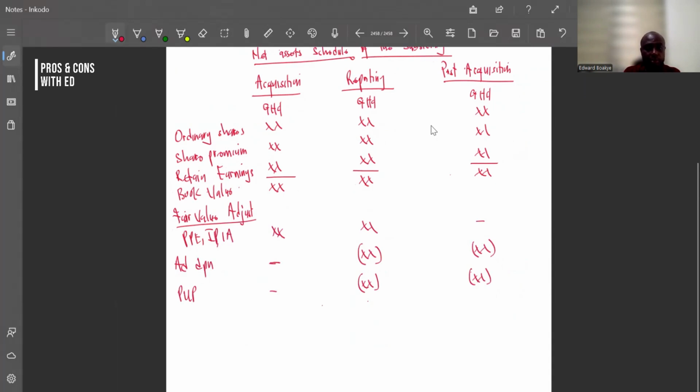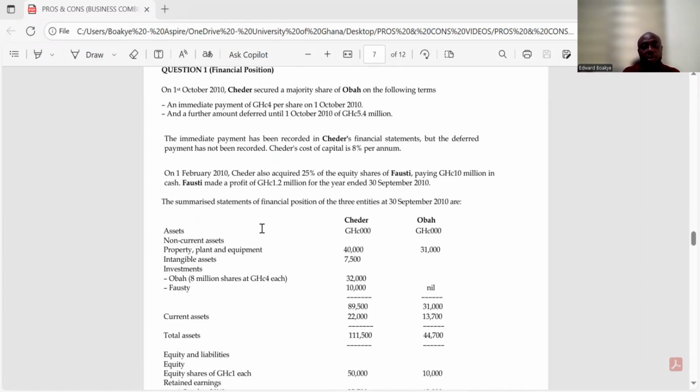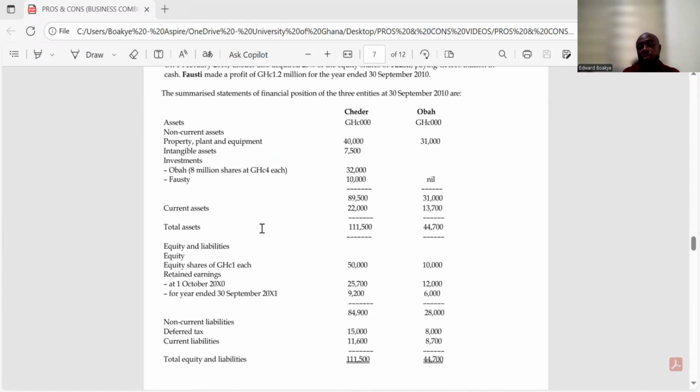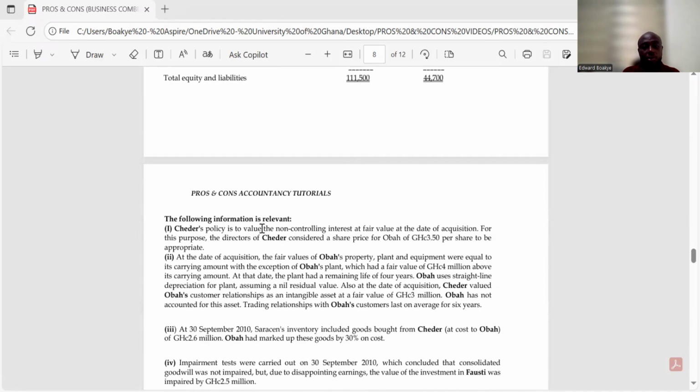I think that has been our question for consolidation so far. We have about 3 questions to deal with, but we are using it just to come out with all the mechanics. So don't get intimidated. We will deal with it one by one. Then if we finish and there's time, we will solve it as a whole.